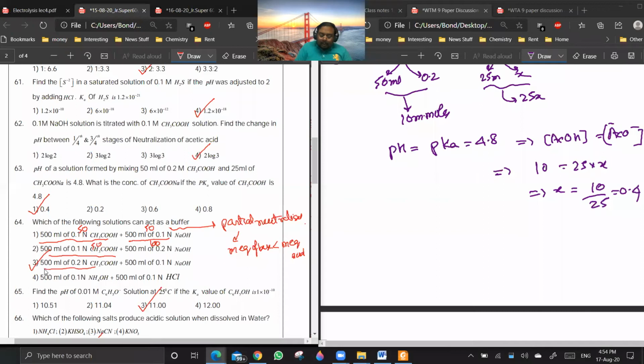This is 100 here and 50 here. So in this case, this will be a buffer. In this case, you have 50 here and you are having 50 here. So again, it is complete neutralization. Getting a point? Yes, sir. So answer is option 3.